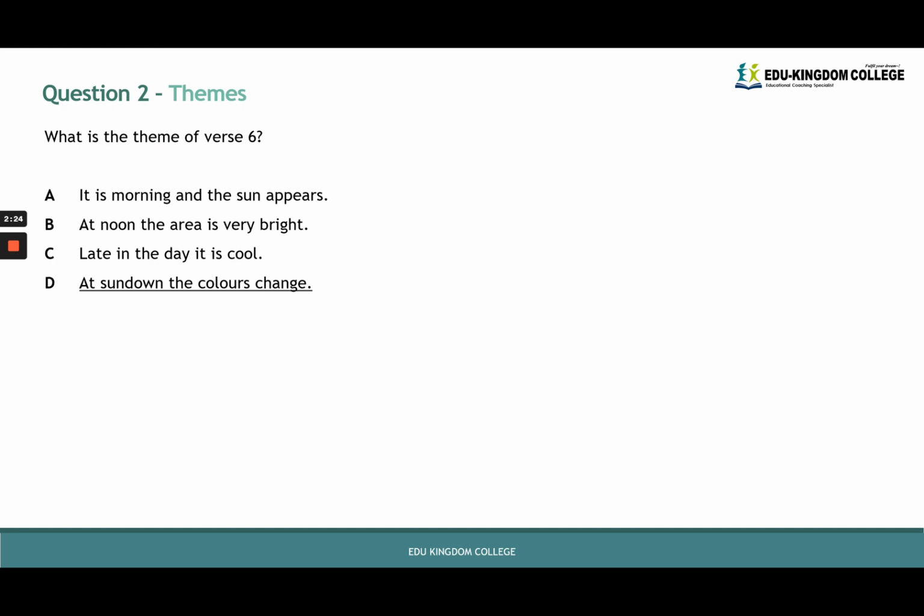Question 2 is also on themes, and we do the same thing as we did in question 1 by underlining key words and phrases. So theme of verse 6, that's telling us to go to verse 6 and look for its theme. We could also look through the list of potential answers. So it could be A, it is morning and the sun appears. B, at noon the area is very bright. C, late in the day it is cool. Or D, at sundown the colors change. What we could do by looking at the potential answers is cross-check keywords or phrases from the potential answers with the verse to see which option is our answer.